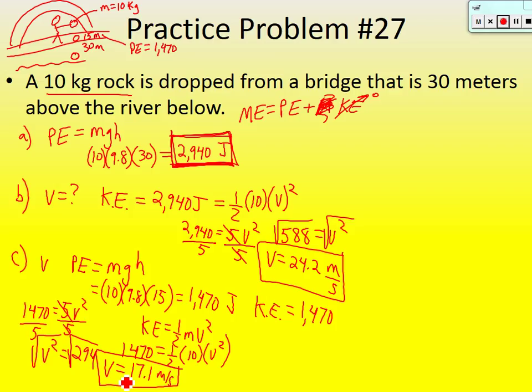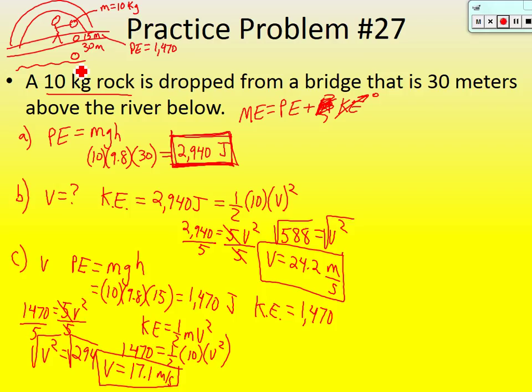It's not exactly half, though. How come it's not exactly half? Maybe I should ask that. If the velocity right before it hits the water is 24, if you took half that, that'd be 12.1. How come it's not 12.1? When you drop a rock, does it have constant velocity when you drop it, or does it accelerate? It's accelerating. So it's not going to be just half because the rock is getting faster and faster and faster as it falls.